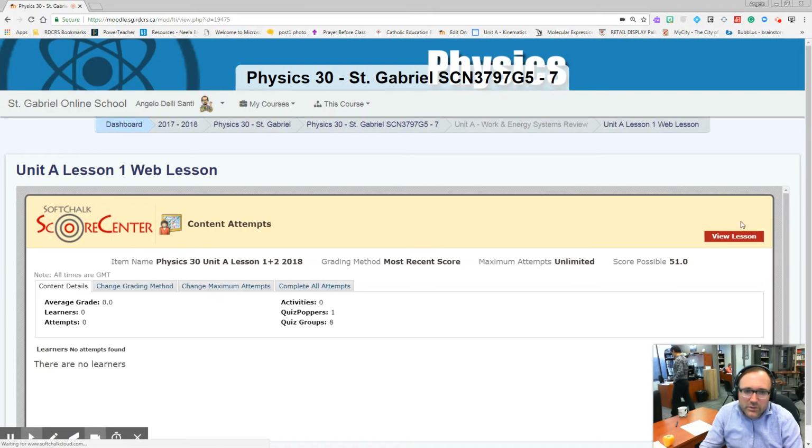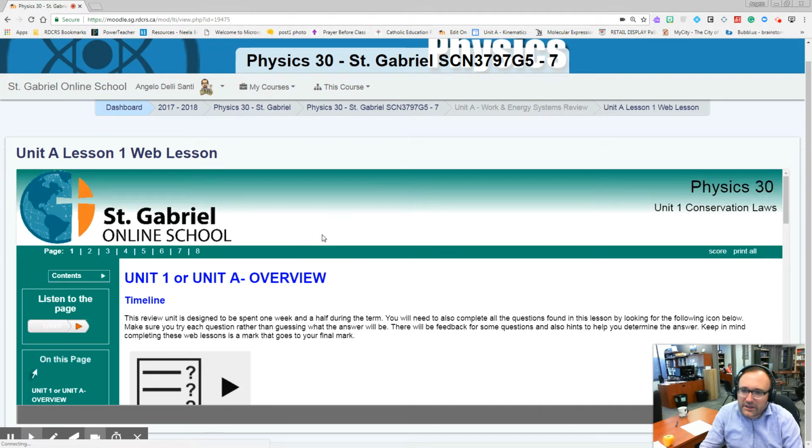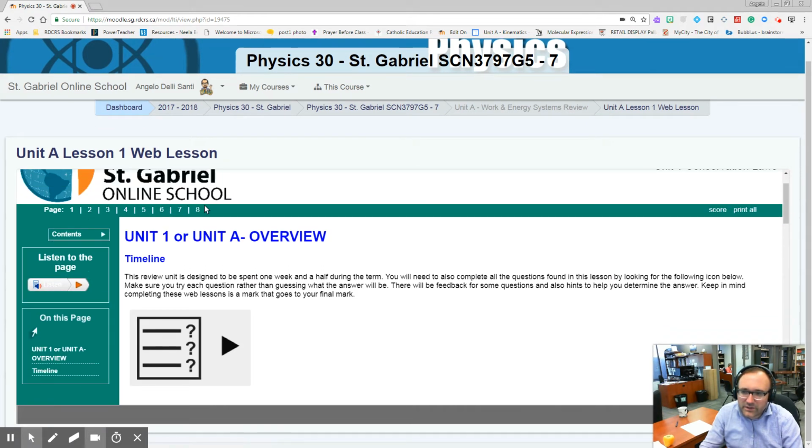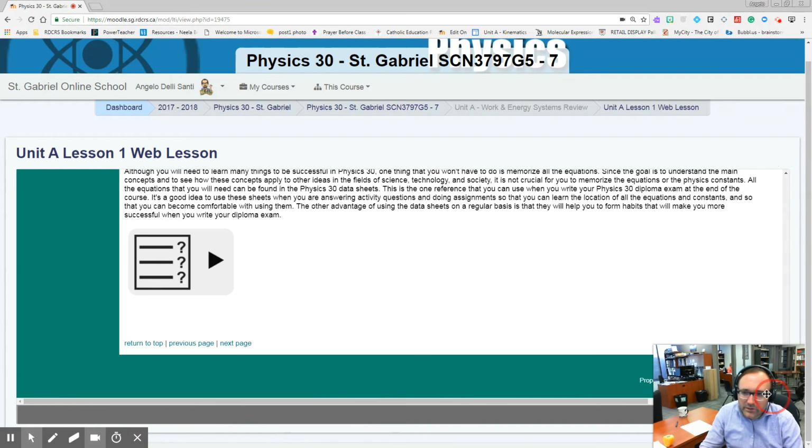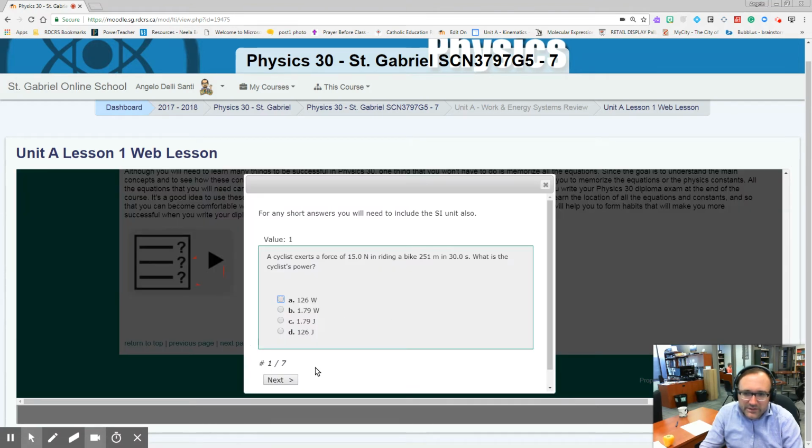In there, what it usually looks like is there are pages at the front. The first page is just the introduction about what is happening. But what you're looking for throughout the pages is this question mark with an arrowhead. Let's go to page 2, and I believe it's right at the bottom here. So there it is right there. You click on that. It says how many questions there are in this little quiz group, and there are 7 of them, and I do choose the best answer.